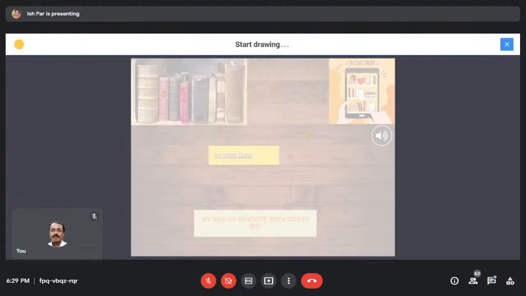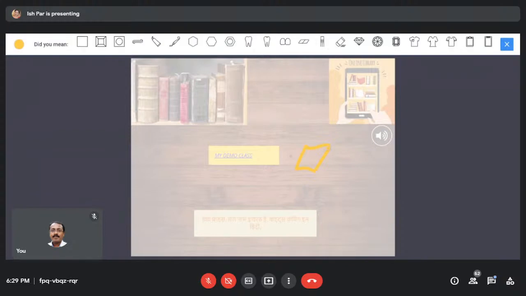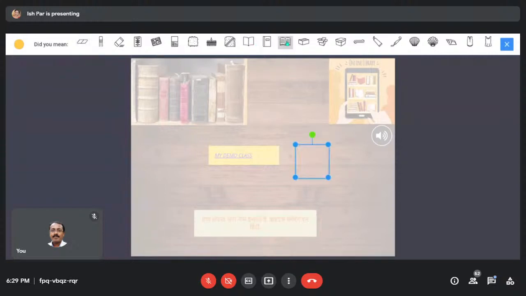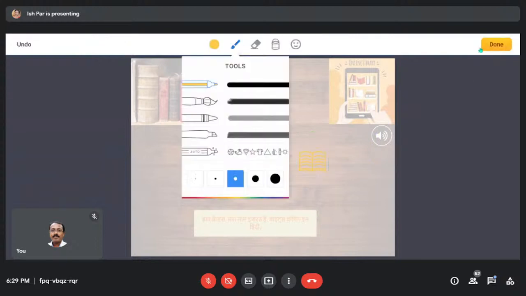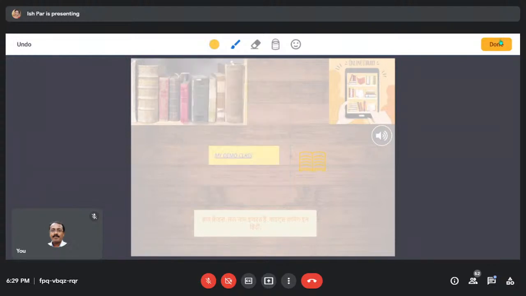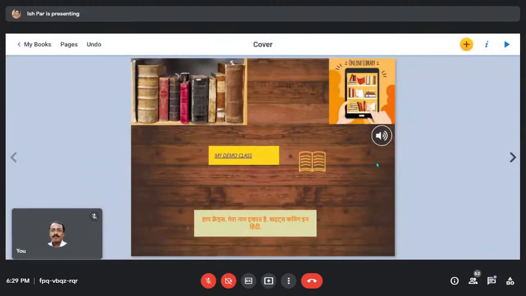So auto will give you option of, like, I want to make a book, but I am not very good in drawing. So what I'll do, I'll try to make a book, but this auto option will give me lots of other options on the top. You see what I'm trying to make? It will give you, did you mean any of these? Yes, I mean this. So this book will come here, and just you need to press done. This file will upload. See, here it is, my demo class. I can adjust it accordingly.